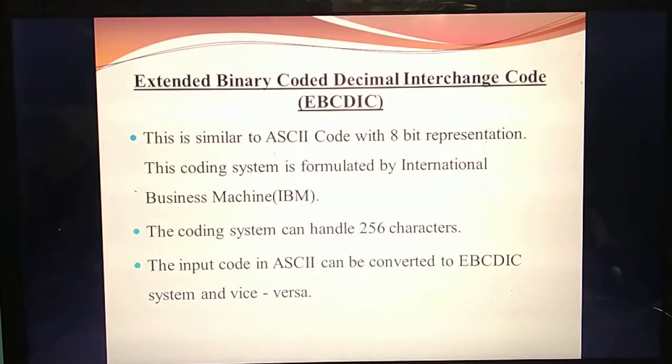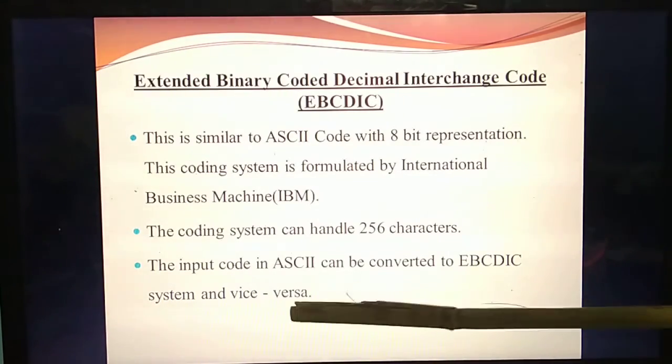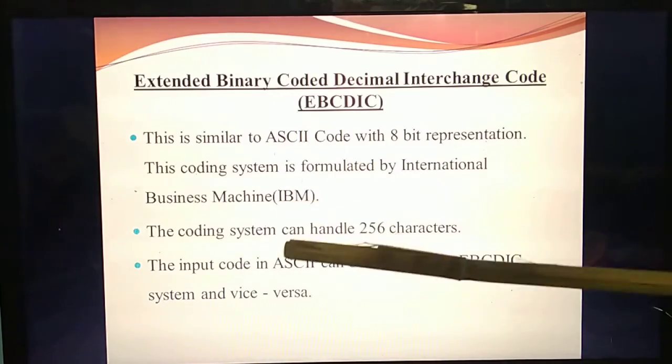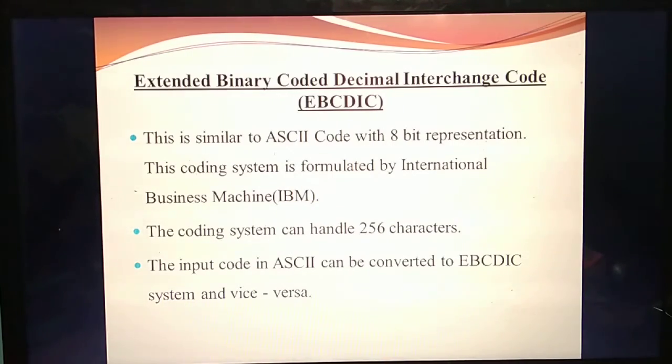Understand? Next thing is EBCDIC, Extended Binary Coded Decimal Interchange Code. This is similar to the ASCII code. It was introduced by a company called IBM. This is an important 1 mark question. Which company introduced it? IBM. This coding scheme can also handle how many characters? 256 characters.